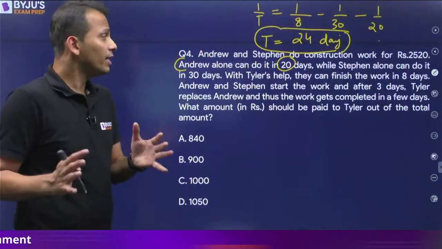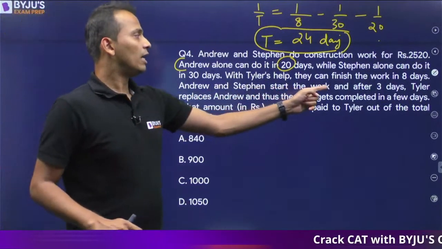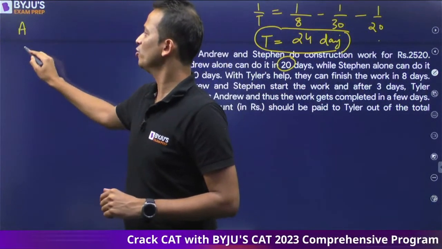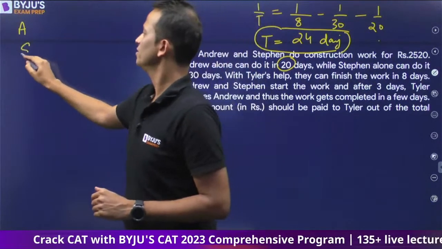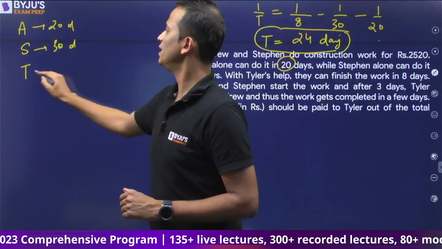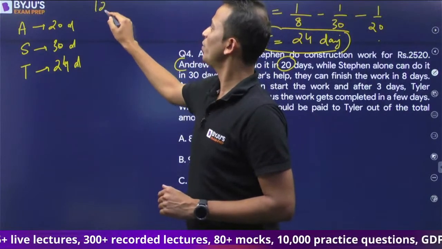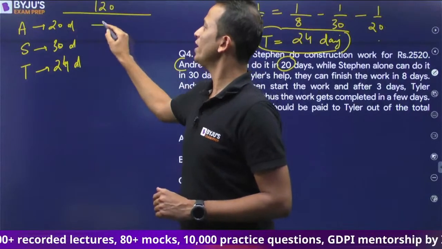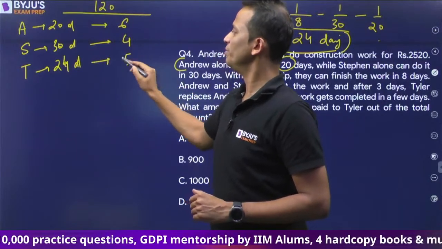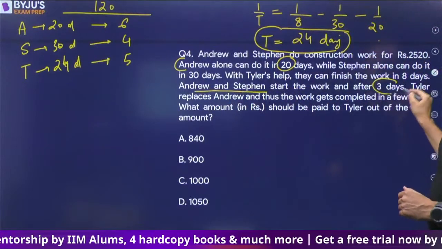Now, in what manner is the work done? Andrew and Stephen start the work, and after 3 days, Tyler replaced Andrew. So I'll write it here separately. Andrew, Stephen and Tyler. Andrew can finish in 20 days, Stephen in 30 days, and Tyler in 24 days. So let total work be 120 units. Andrew's 1 day work will be 6, Stephen's 1 day work will be 4, and Tyler's 1 day work will be 5. Now Andrew and Stephen start the work, and they have worked for 3 days.